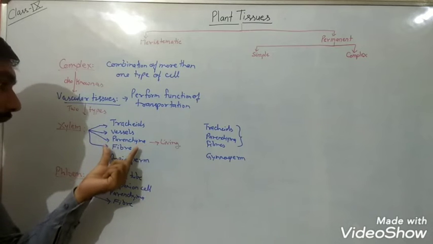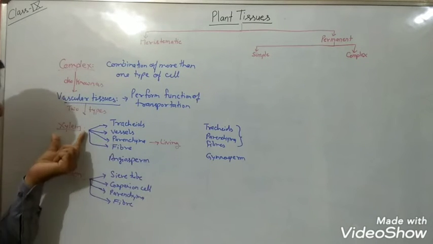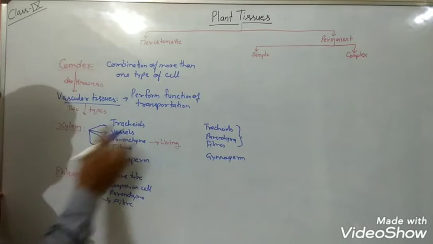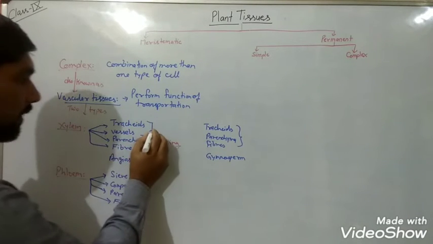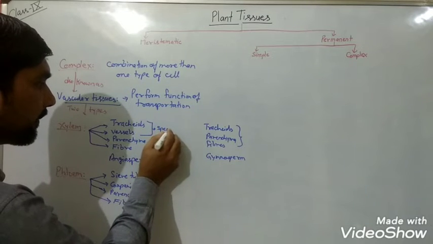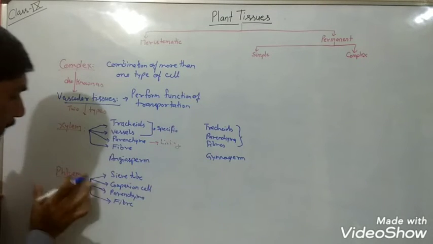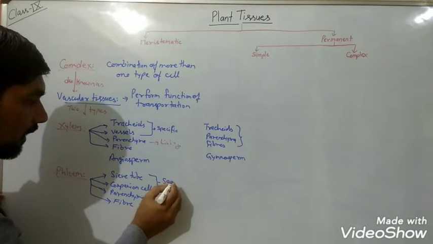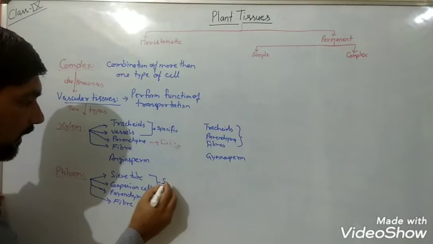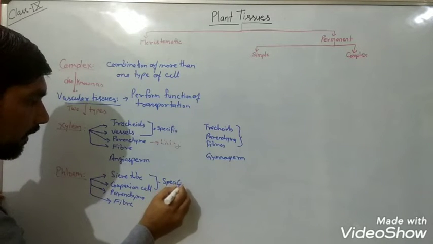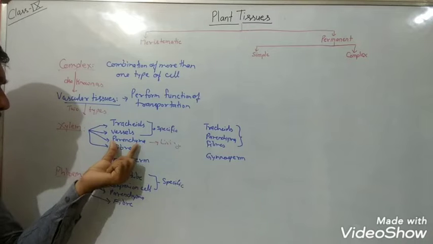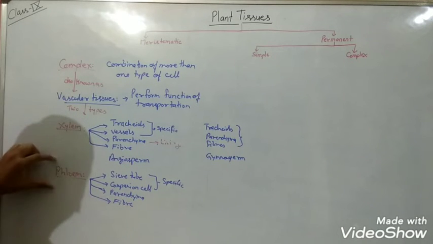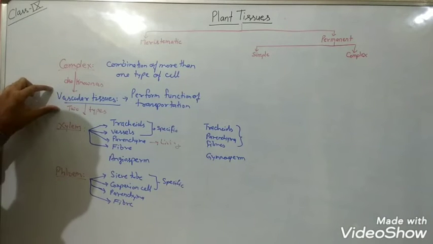So parenchyma and fiber are the same in xylem and phloem. So the speciality of xylem is what? Tracheids and vessels, which are specific to it. And when we compare phloem, the sieve tube and companion cell are specific to phloem, because the remaining two cells, parenchyma and fiber, are common in both of them. So xylem and phloem are known as complex or vascular tissues.